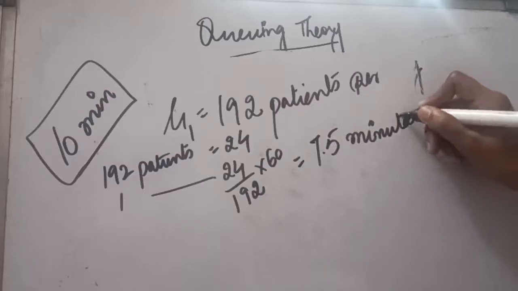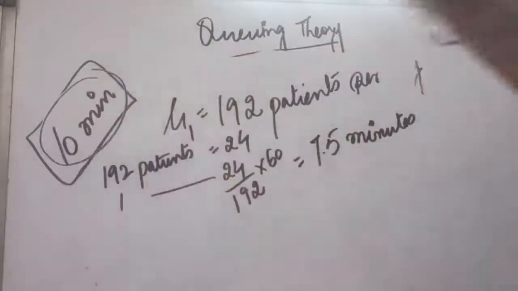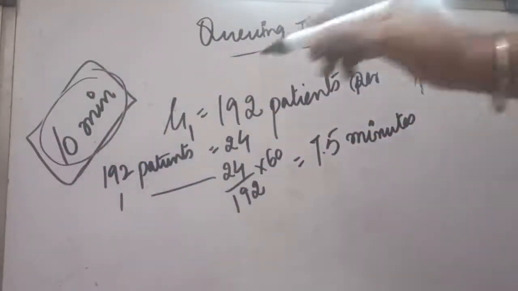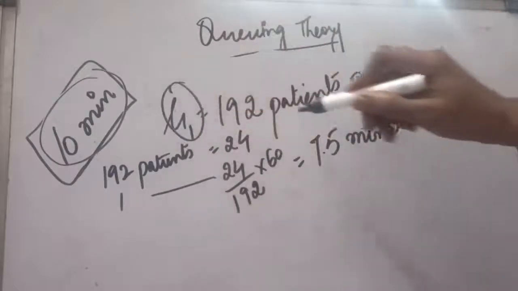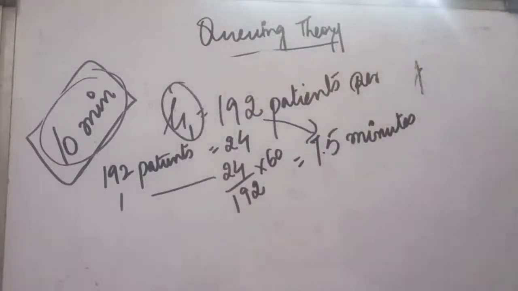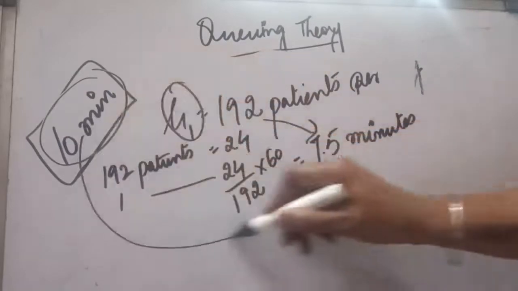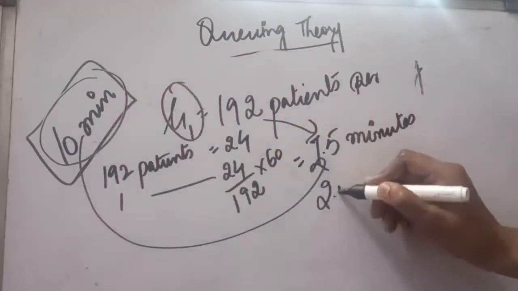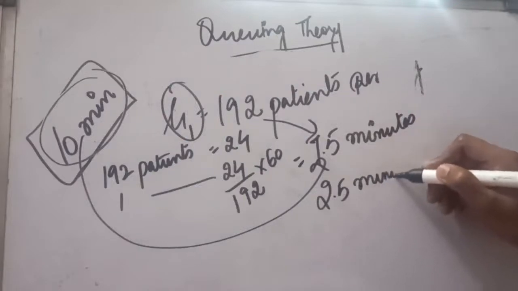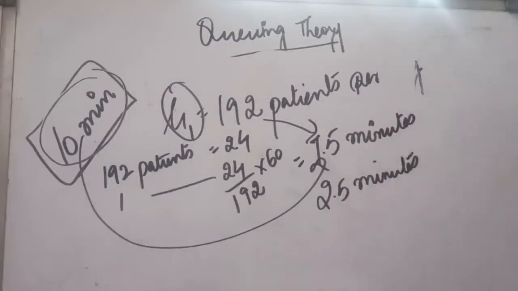Now see, earlier we were giving service of 10 minutes to every customer, but by this new mu, now we are giving service of 7.5 minutes to the customer. It means how much time are we saving? We are saving 2.5 minutes per patient. But it is not free.